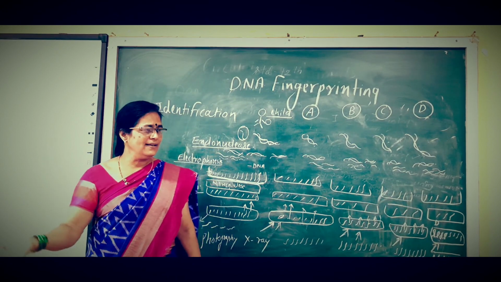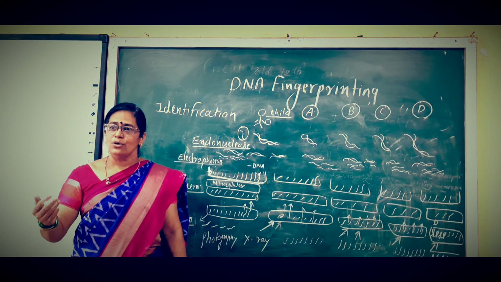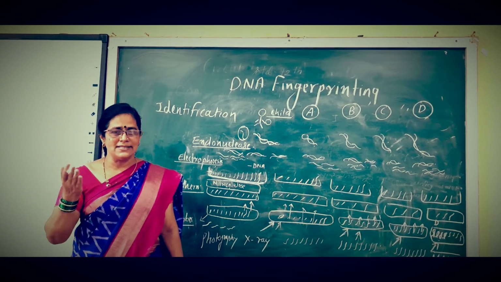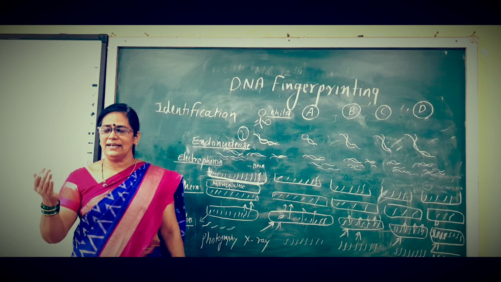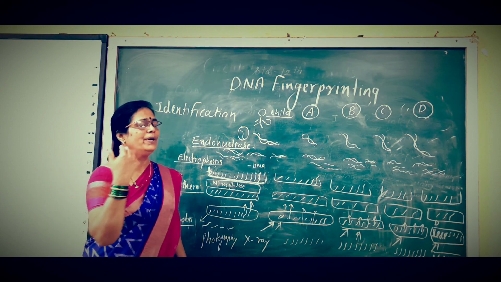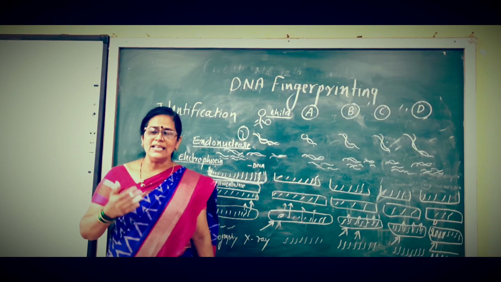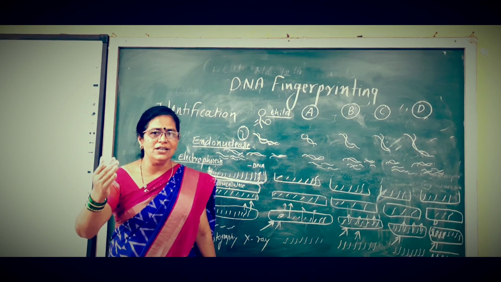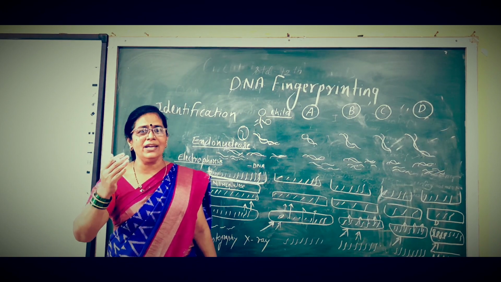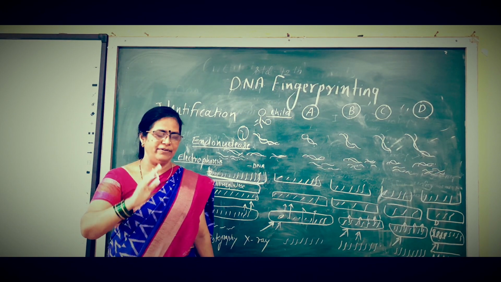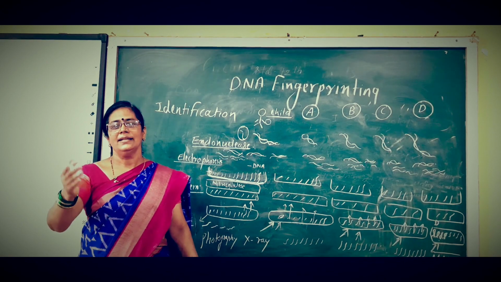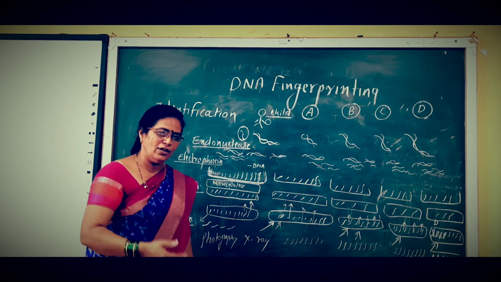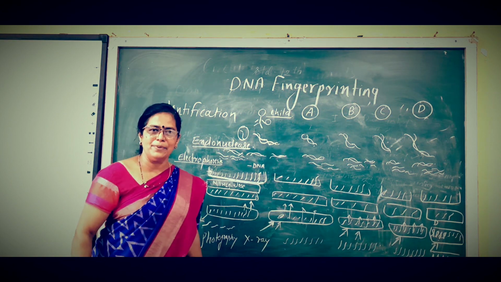Why are the probes single-stranded? Because single-stranded DNA has a great affinity to become double-stranded. As soon as it matches, it becomes double-stranded. So whenever it goes near a single-stranded DNA having complementary nitrogen bases, it matches and we can easily identify the DNA of the other person.